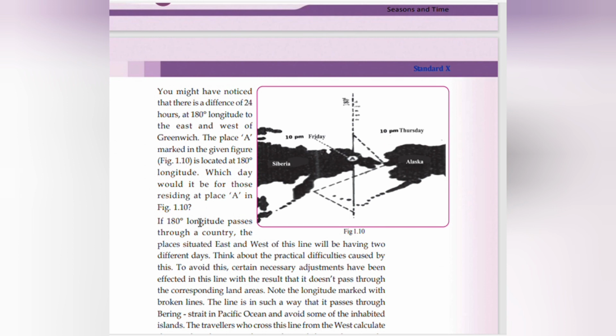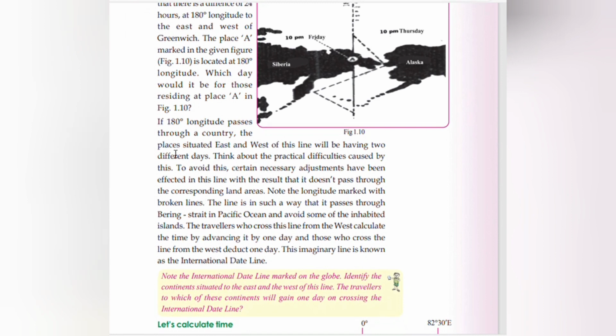If 180 degree longitude passes through a country, the places situated east and west of this line will be having two different days. Think about the practical difficulties caused by this. To avoid this, certain necessary adjustments have been effected in this line, with the result that it does not pass through any land area.